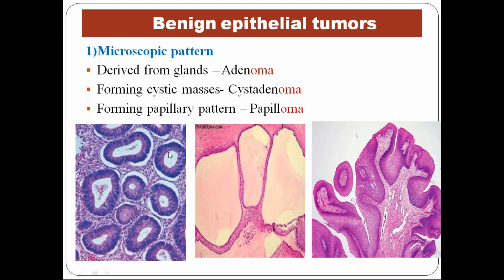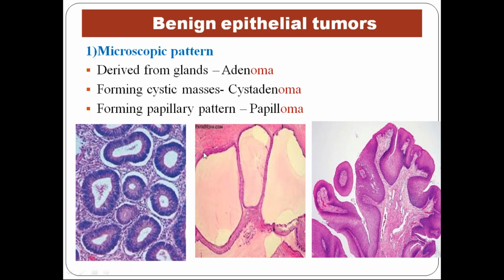If the tumor has glands, it is called adeno. And since it is benign, oma is added as the suffix. So adeno-oma, the two o's we don't write, we put only a single o. So it is called adenoma. If we say adenoma, you should think yes, oma means benign, and adenoma means the tumor has a glandular pattern.